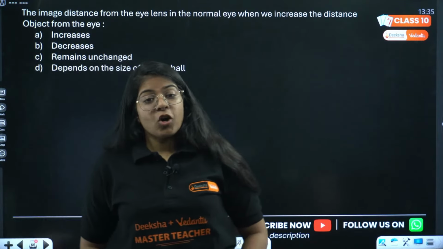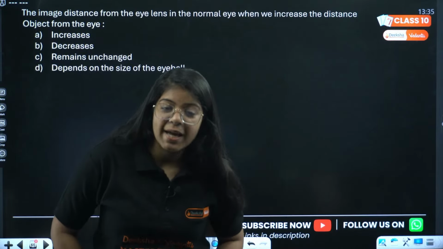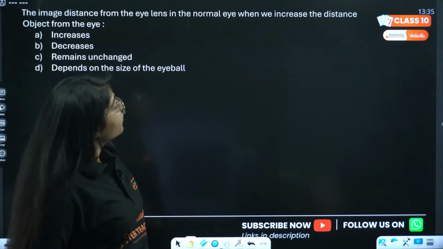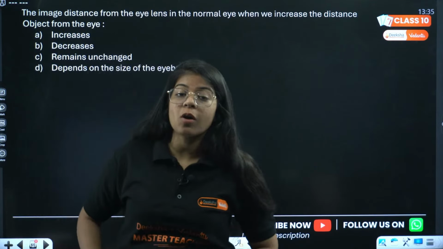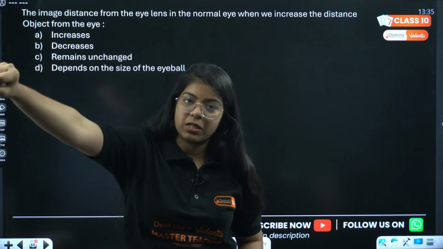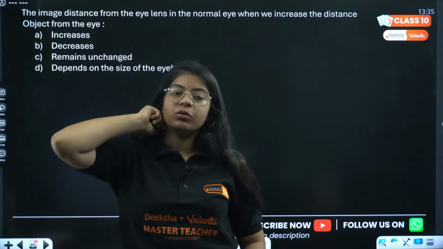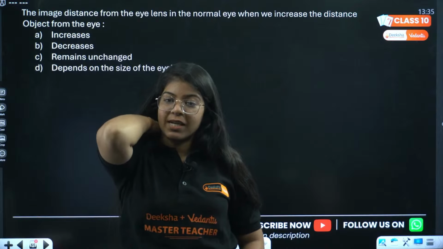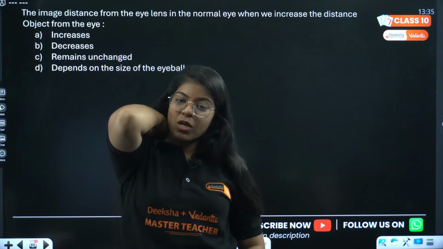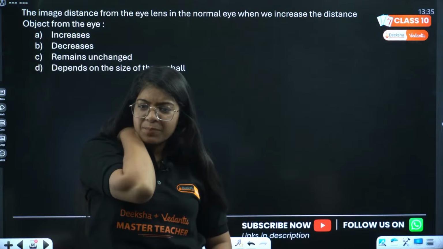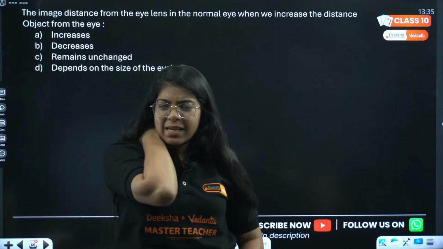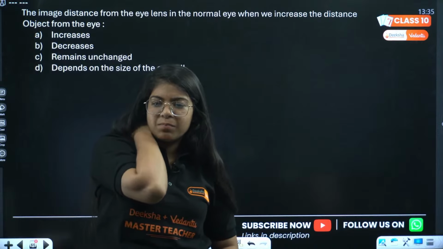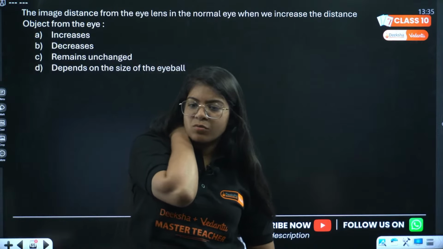There are 4 options. The image distance from the eye lens in the normal eye, when we increase the distance of objects, what will happen to the image distance? Remains unchanged because retina is fixed. B, Sudhanshu is saying B, okay. Komal is saying A. Kalpana is saying C. Okay, we have two answers.